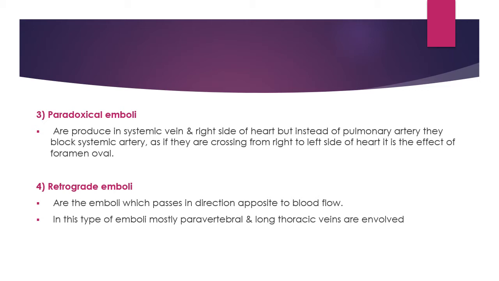So retrograde emboli are the emboli which pass in the direction opposite to blood flow, and it is a type of embolus where mostly the paravertebral and long thoracic veins are involved. In this process the normal blood flow is blocked in the paravertebral vein and the vertebral vein, and coughing, sneezing and vomiting suddenly increase the intrathoracic pressure, which reverses the blood flow, and hence the embolus is thrown into comparatively small blood vessels, causing blockage.